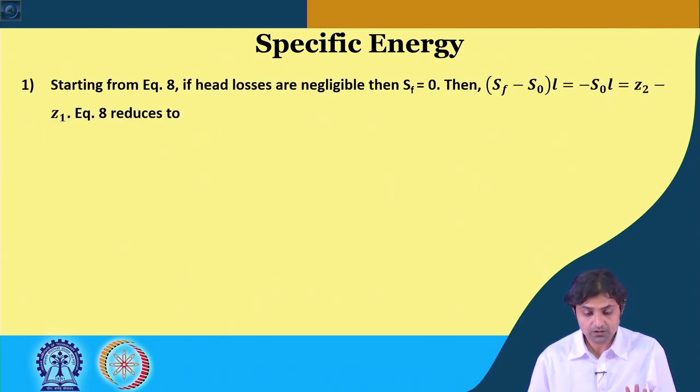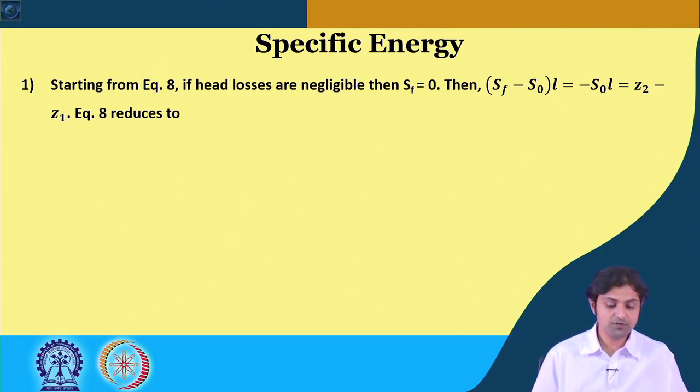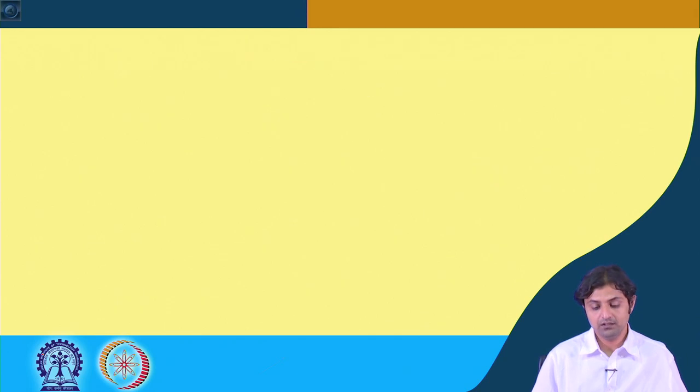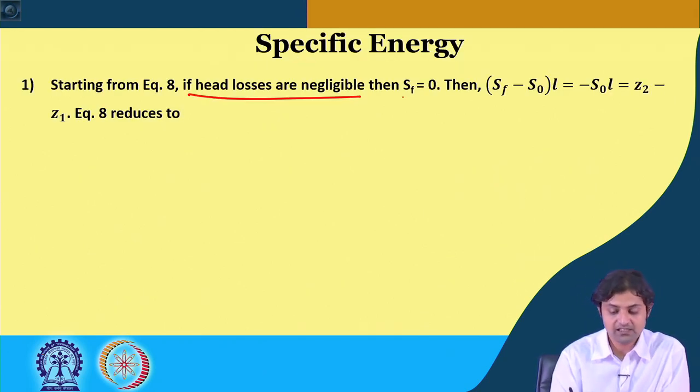So, going into more detail on specific energy, if we start from equation number 8, what was equation number 8? It is E1 is equal to E2 plus SF minus S naught into L. If head losses are negligible, then SF is equal to 0.